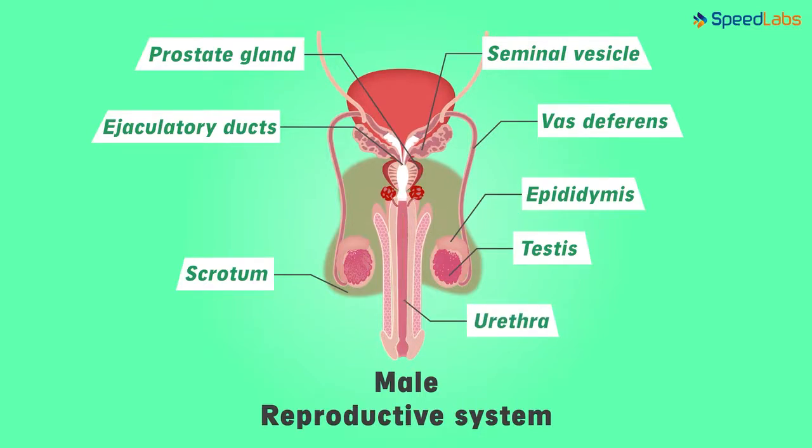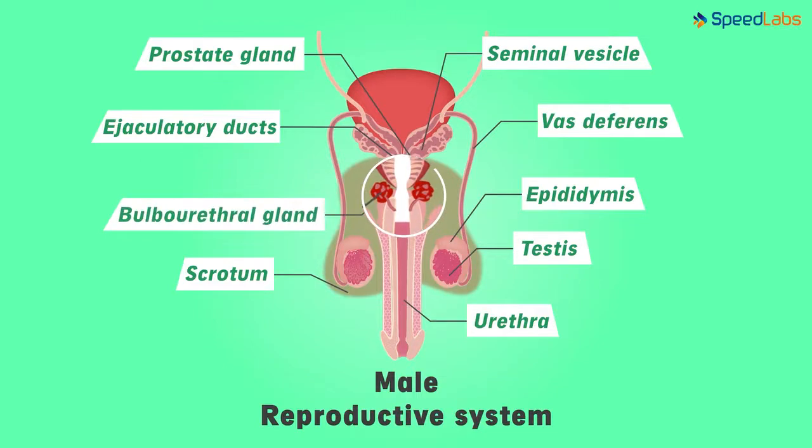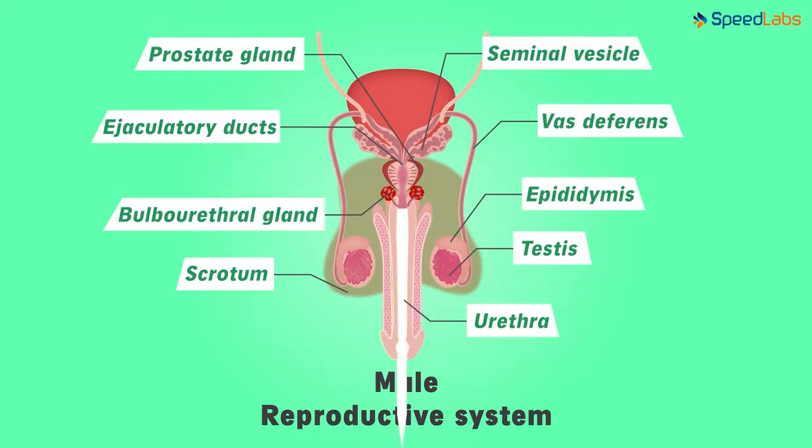But wait, all the secretions are not yet completed. This P-shaped gland found here gives another important secretion. It is called the Cooper's gland or even the bulbourethral gland. Now with this secretion, the formation of semen is complete. The semen is simply the fluid carrying the sperms. It is carried out by the urethra which runs through the penis. Now these sperms will reach the female reproductive system and only one among all will be able to carry out the fertilization of the ovum.